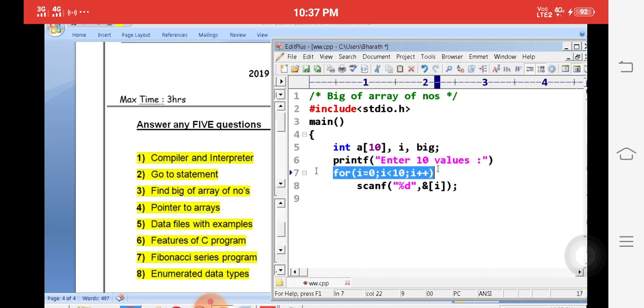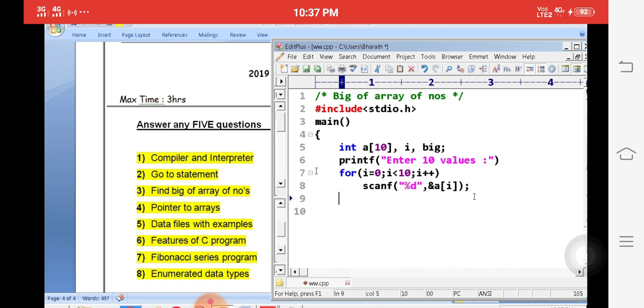With the help of the for loop, we are running the loop for 0 to 9, that means less than 10. The scanf function automatically executes 10 times. 0 to 9 means 10 times. Automatically values are stored at &a[i]. Here a is an array, so a[0], a[1], a[2] up to a[9] are stored. Then we want to find the biggest of the array. big = a[0]. First we consider the first element as big.